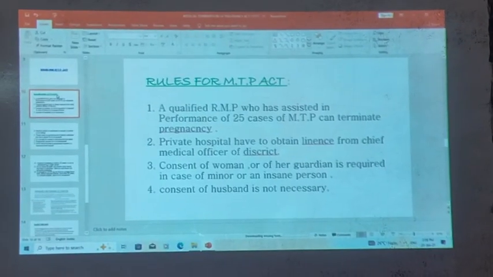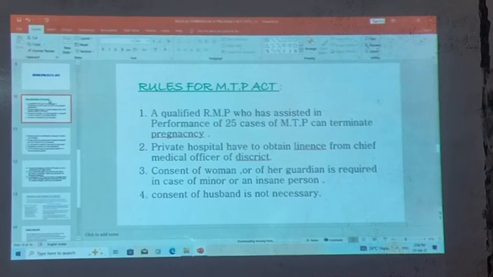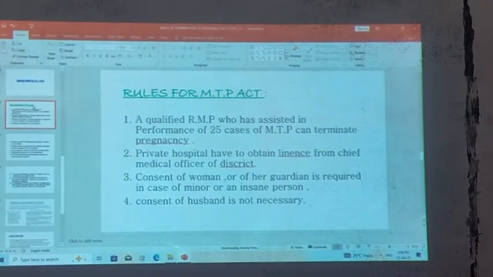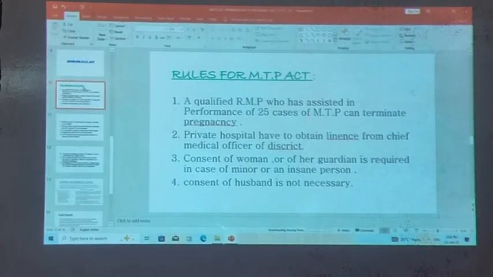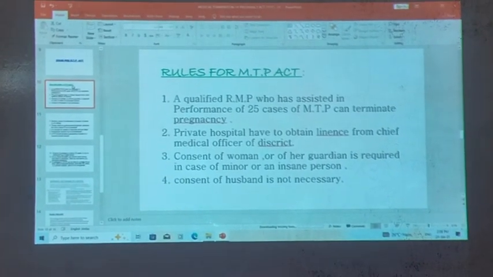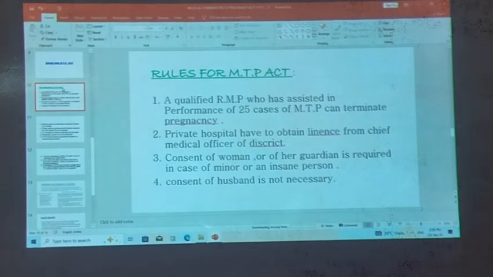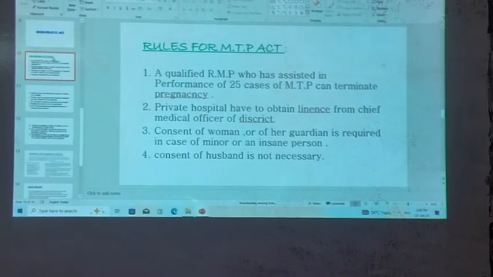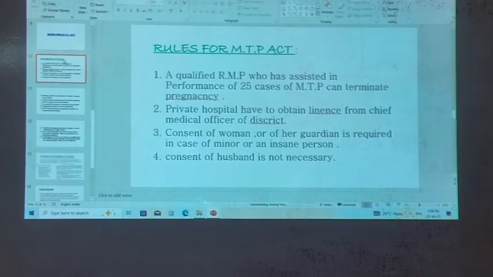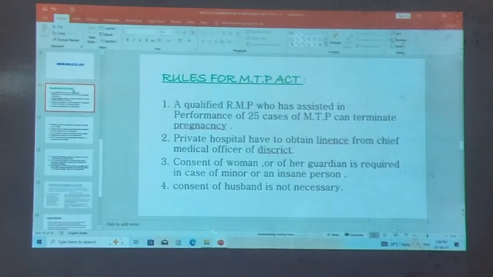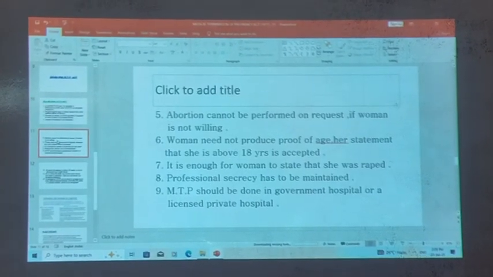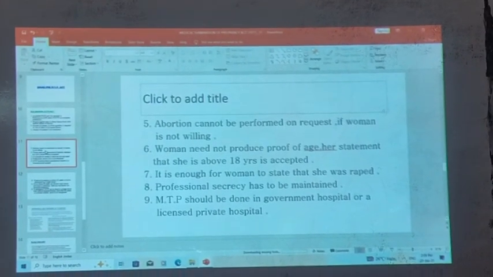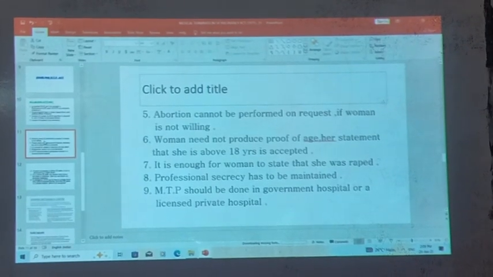A qualified RMP who has assisted in the performance of 25 cases of MTP can terminate the pregnancy. The private hospital has to obtain a license from the Chief Medical Officer of the district, and the consent of the woman or her guardian is required. In the case of a minor or an insane person, the consent of the husband is not necessary. The abortion cannot be performed on request if the woman is not willing.